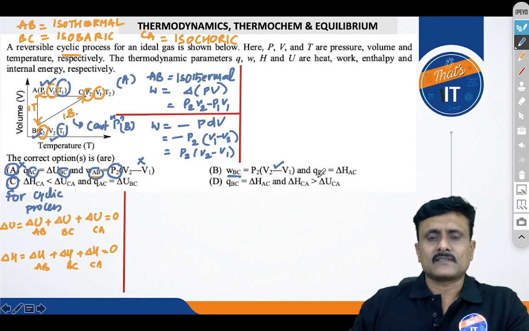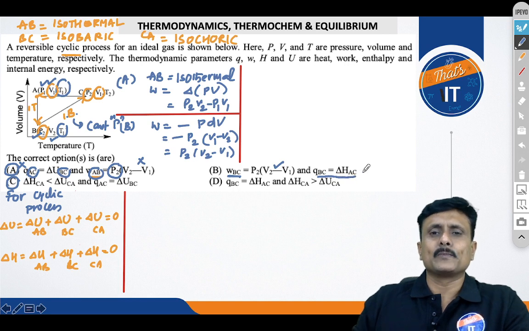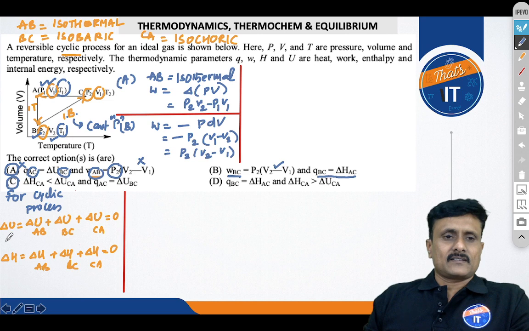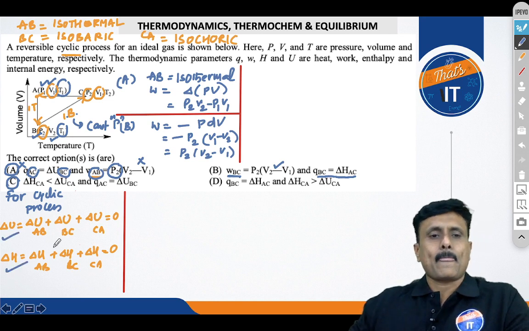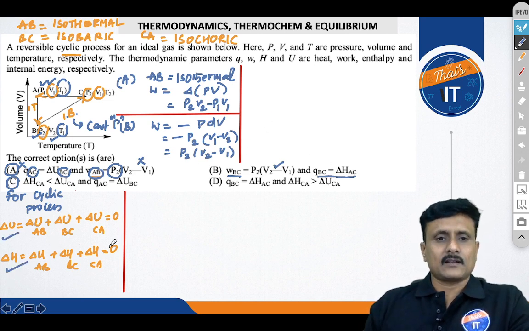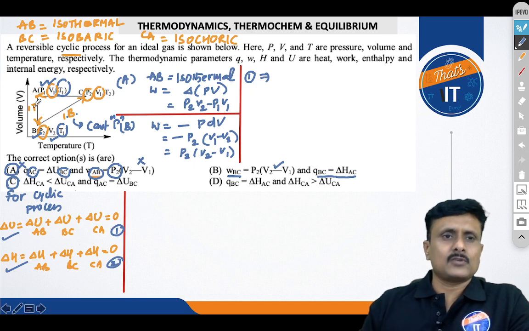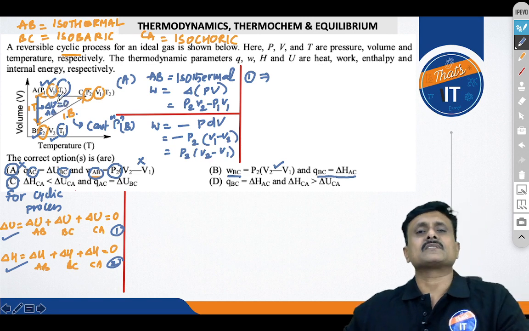Let's check the second statement related to this, whether this Q of BC will be equal to delta H of AC or not. For that, I will take these two equations into account. I will call these equation 1 and equation 2. Please watch carefully. From equation 1, you can see that delta U of AB, because it is an isothermal process, equal to 0, because you know that for an isothermal process delta U equal to 0.